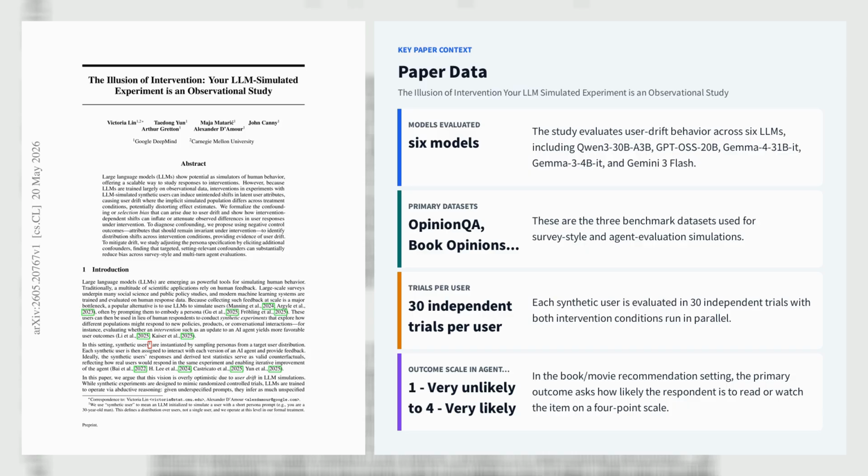The paper argues that persona prompting plus intervention is not enough for causal identification, and that internal validity in LLM simulations requires negative controls and confounder adjustment, not just better mimicry of human responses.